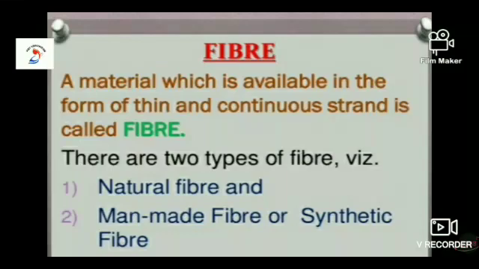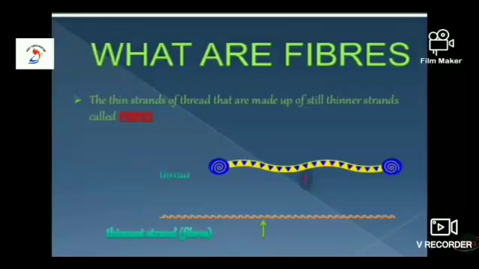There are two types of fiber, natural fiber and man-made fiber or synthetic fiber. Natural fibers are those which we obtain from plants and animals. In class 6, we read about many natural fibers like cotton, jute, hemp, coir, flax, linen, etc., which we get from plants. And we read about many techniques, how the fiber is converted into fabric, like spinning, knitting, weaving.